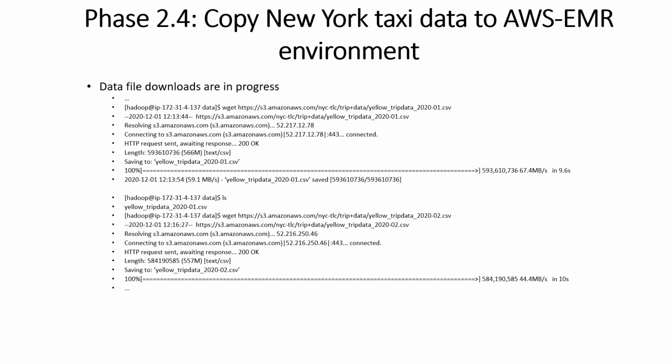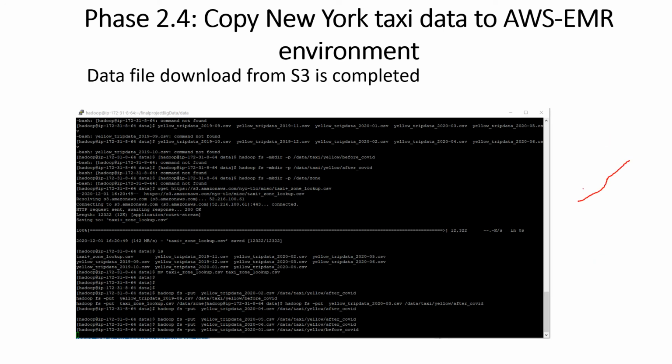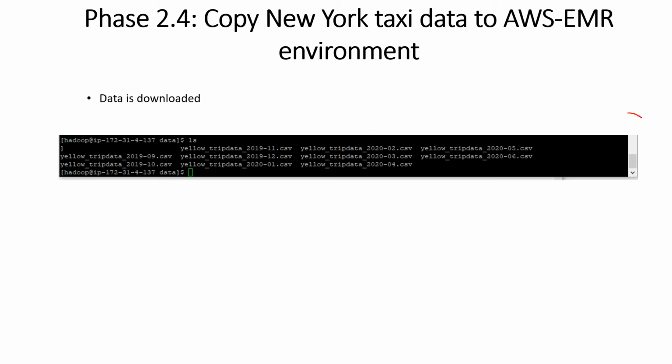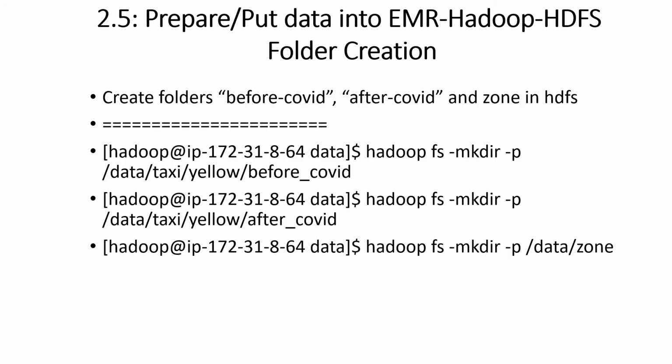In this screen, it shows that the data file downloads are in progress. This one is 100% done. This one is 100% done, and the rest is in progress. Here is the screenshot of the EMR instance showing that the data file is getting downloaded from S3. This screen shows that all the data is downloaded in the EMR screen. Now I created 3 folders, before COVID, after COVID, and zone, in HDFS with this directory structure.